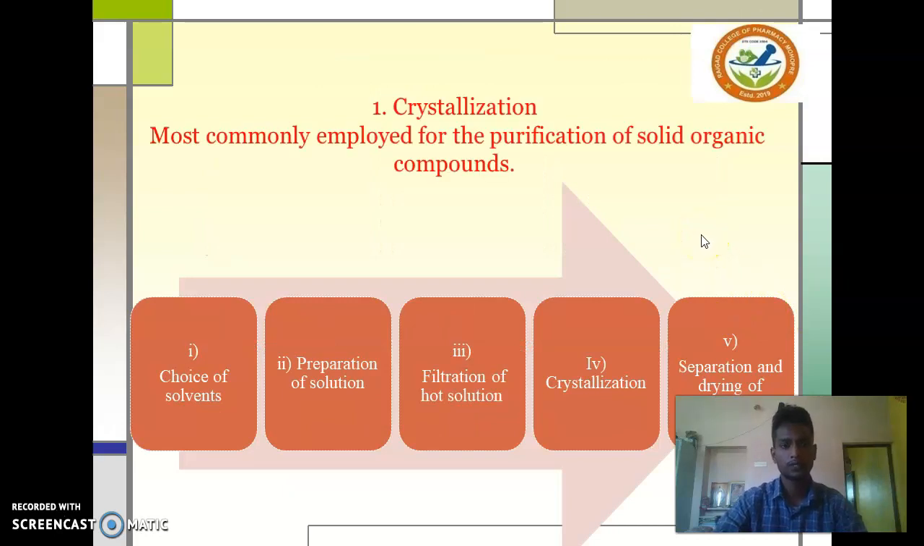First, crystallization. Crystallization is most commonly employed for the purification of solid organic compounds, in which various steps are involved. First step, choice of the solvent, then preparation of solution, filtration of the hot solution, then crystallization, and separation and drying of the crystals.